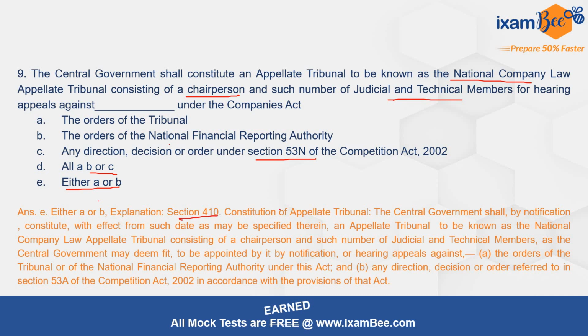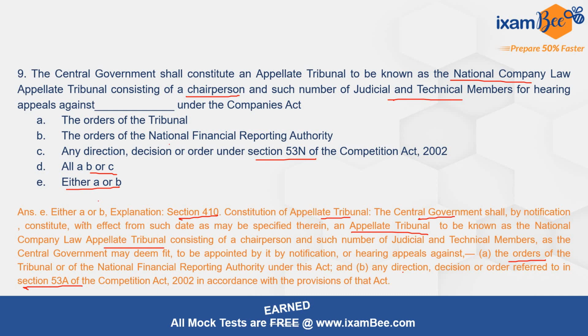Section 410 talks about the constitution of the appellate tribunal, wherein it mentions the central government shall constitute an appellate tribunal to be known as the National Company Law Appellate Tribunal, consisting of a chairperson and such other judicial and technical members as the central government deems fit, for hearing appeals against the orders of the tribunal, that is our option A, or of the National Financial Reporting Authority under this Act, that is option B. Further, it mentions any direction, decision or order referred to in section 53A of the Competition Act. It is not 53N. So the correct option for question number 9 is either A or B.